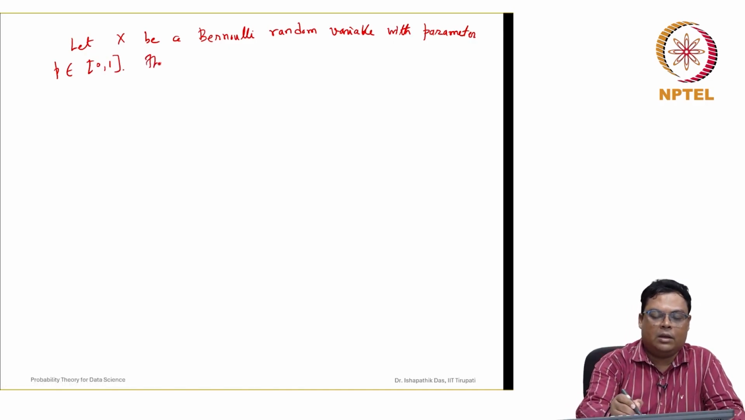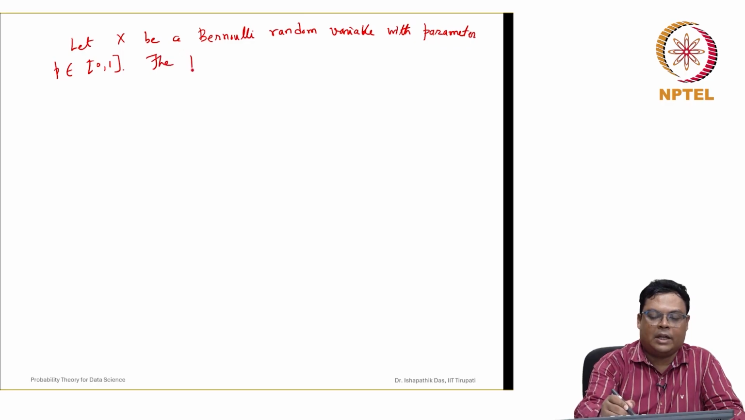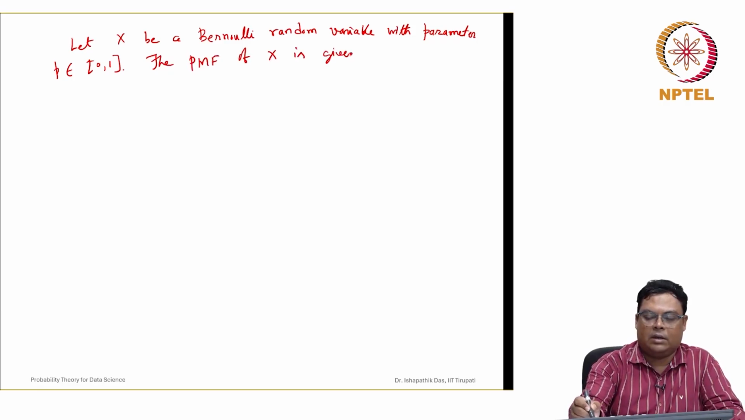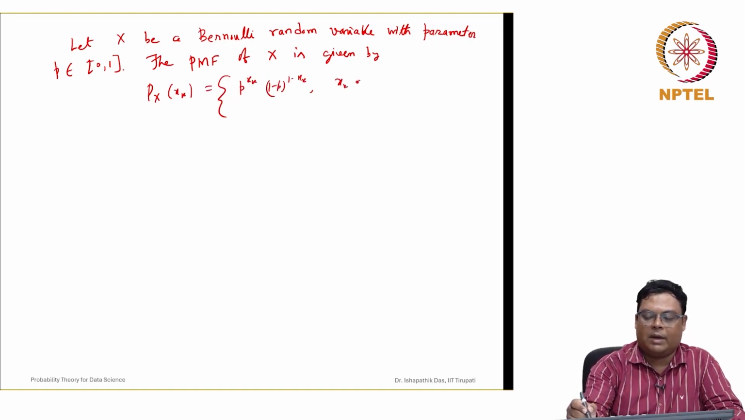So then, here the moment generating function is not known to us, otherwise we could directly find the mean and variance from the moment generating function. Here we first use the definition of the moment generating function to find it. The probability mass function of X is given by p_X(x_k) = p^{x_k} (1 - p)^{1 - x_k}, whenever x_k takes the values 0 and 1, and 0 otherwise.